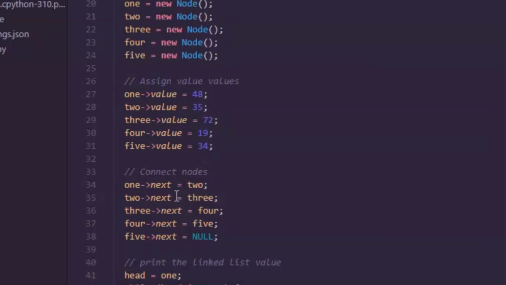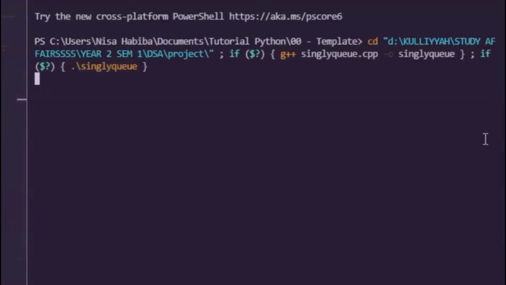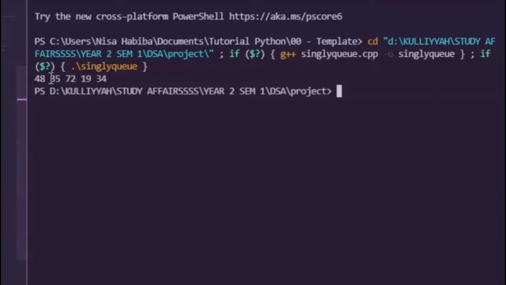For the nodes, the first element will have the address of the second element, which is 2, and the second element will have the address of the next element, which is 3, and so on. If we execute, it will show like this. The numbers are 48, 35, 72, 19, and 34.